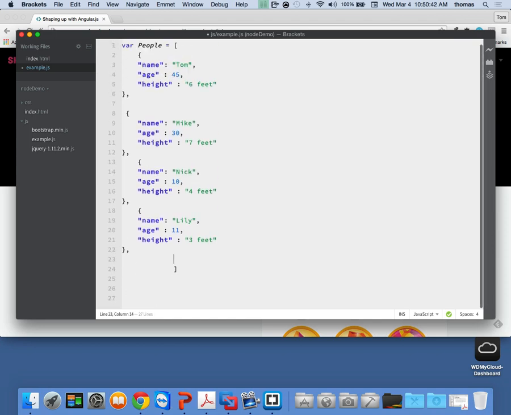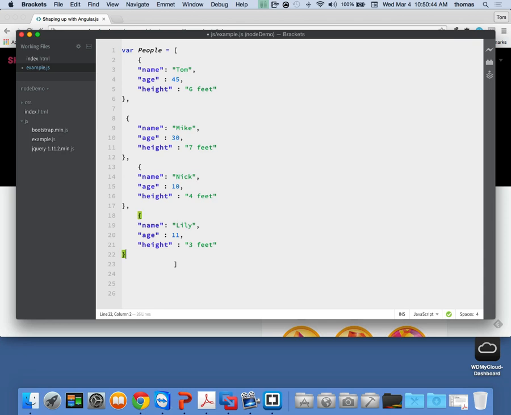I want you to see this thing. So I'm just going to get you to see these different structures. Now, of course, I don't put the last comma in there because each of these elements are objects, but now I've declared people as an array of objects with different properties. These are different fields. Name, age, and height will be different properties for each of the objects. Do you guys see this?